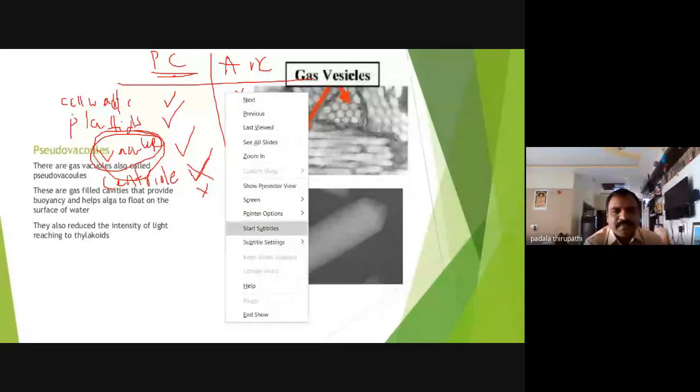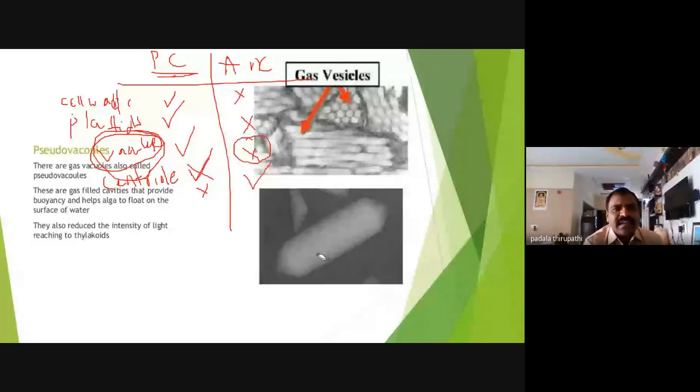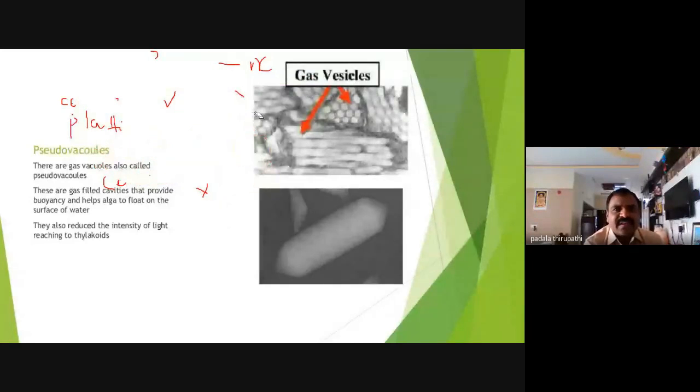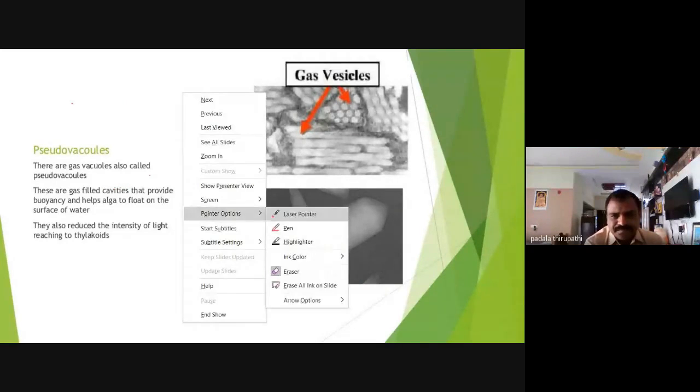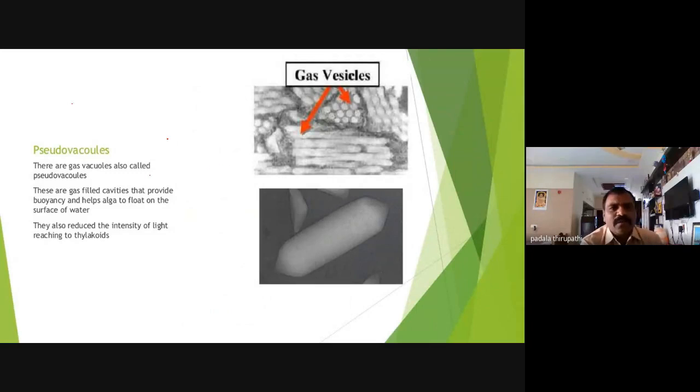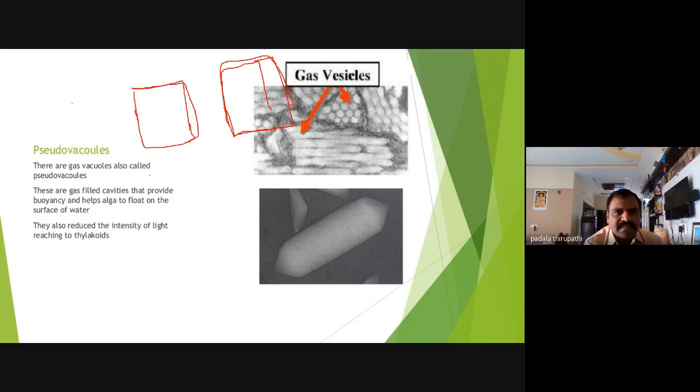Is it clear? Yes, sir. Here we are discussing a gas vacuole. Gas vacuole we can also call a pseudo vacuole. Okay, here, my dear friends, this is one plant cell, and this is another plant cell. Okay, this is one plant cell, and this is the other plant cell.